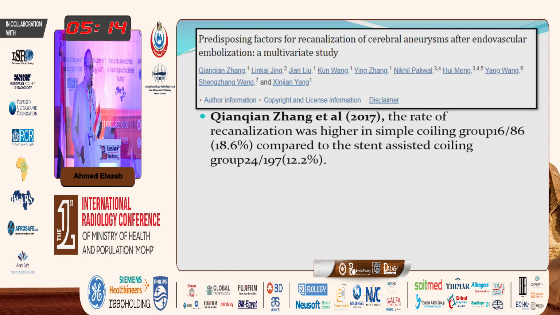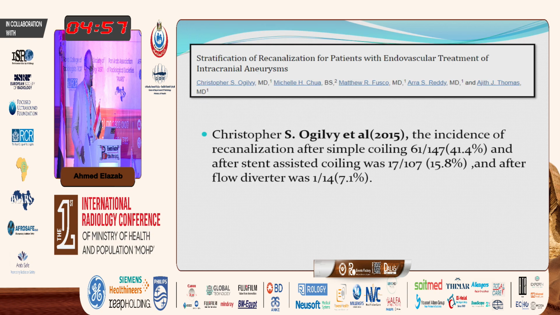In this study, comparing the incidence of recanalization regarding the means of treatment, in simple coiling the incidence of recanalization was 18.6% compared to stent-assisted coiling, which was 12%. Also, the study shows that the incidence of recanalization with simple coiling was 41%, and with stent-assisted coiling it was 15.8%, and after flow diverter it was 7.1%.